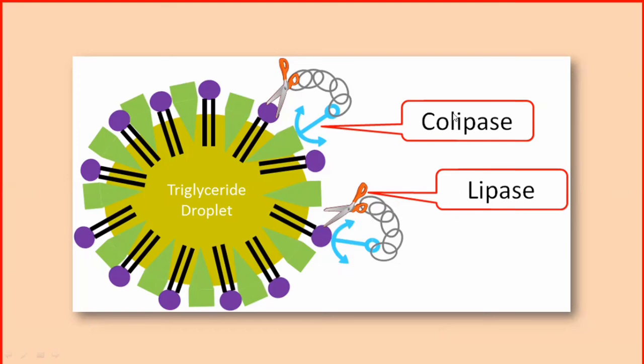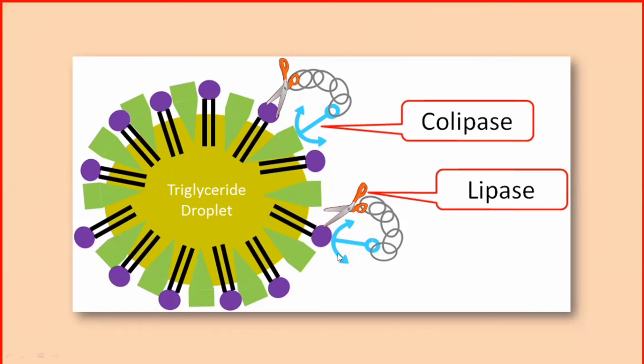So colipase will help the lipases perform their action. Colipase will provide the site for the binding of the lipases. When the colipase binds, it will aid the lipases to bind on these emulsified products and cause the digestion of these complex lipids.